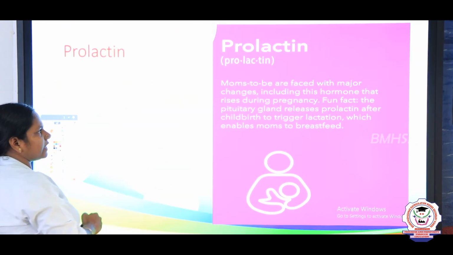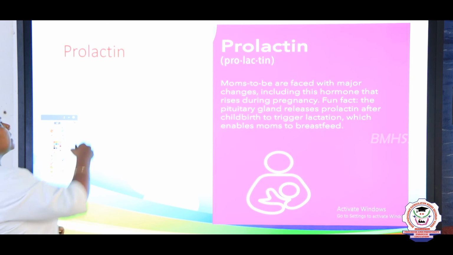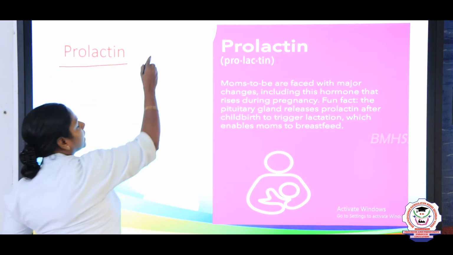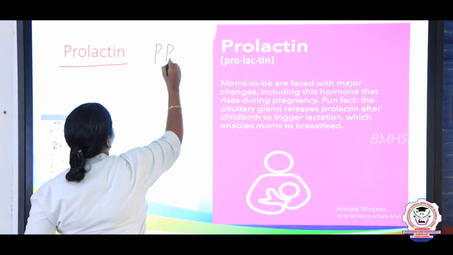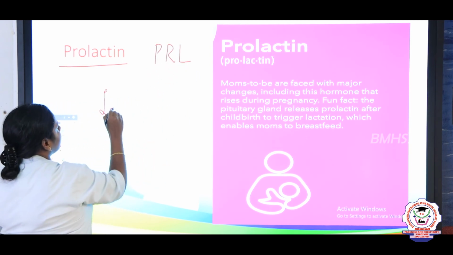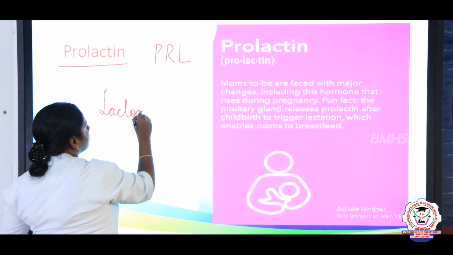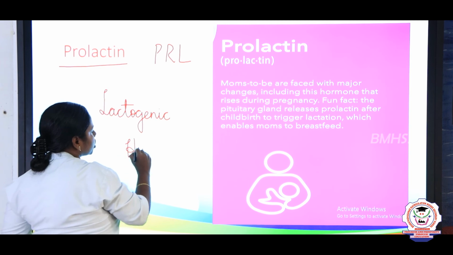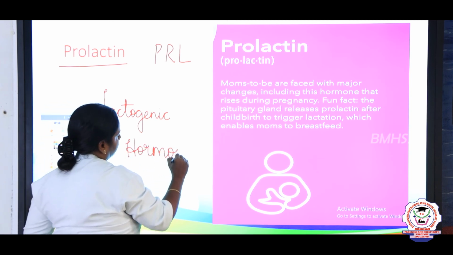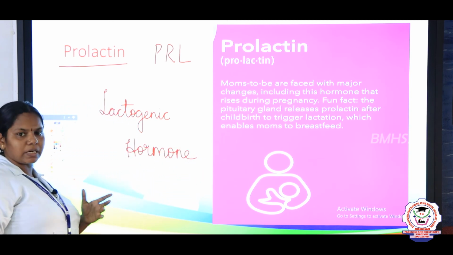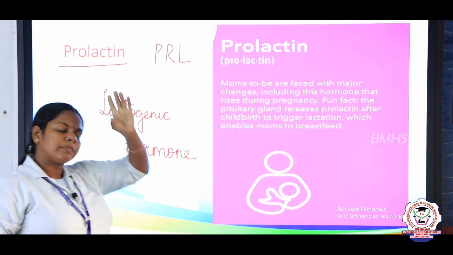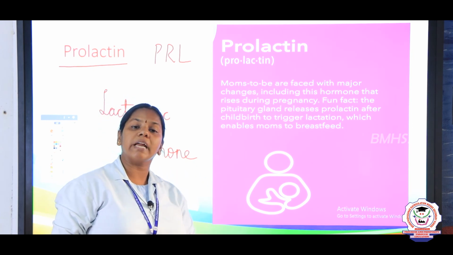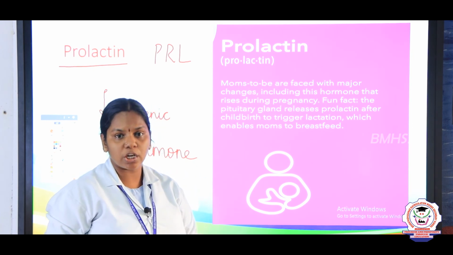So next we are going to see the functions of prolactin. Prolactin is secreted only in female children. The other name, in short, we can write prolactin as PRL. It is also called lactogenic hormone, and it is responsible for secretion of milk after childbirth. In pregnant ladies, prolactin stimulates the growth of the mammary follicles, and later after childbirth it helps in the secretion of milk.